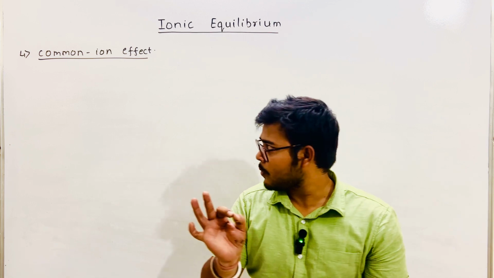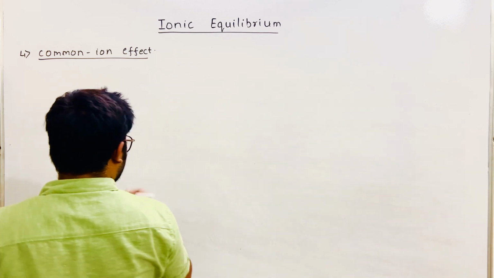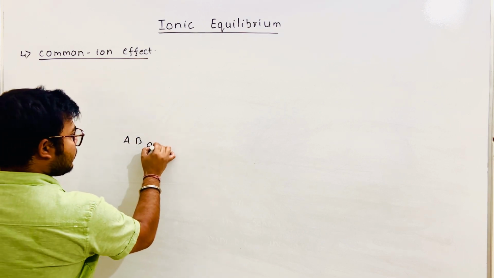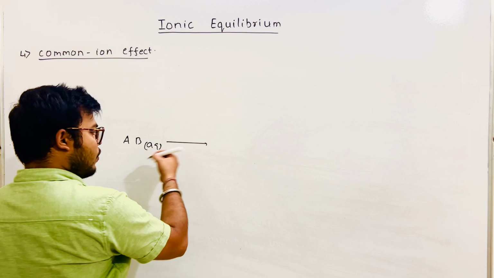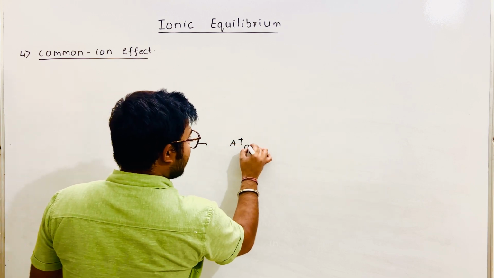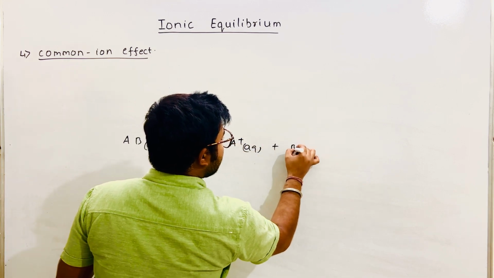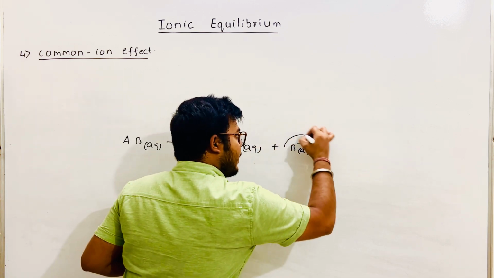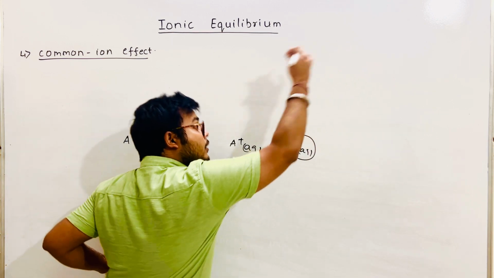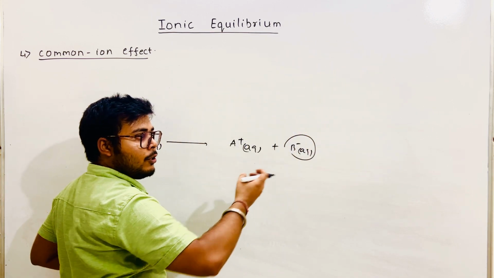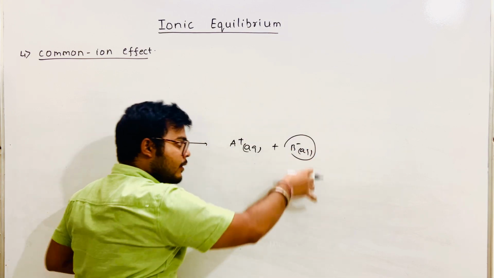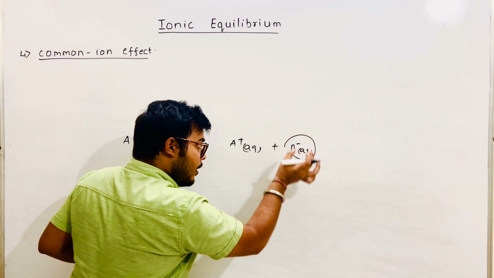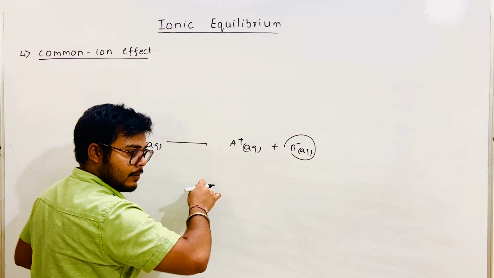Let me first give an example. Let's say you are adding AB, a salt. AB dissolves in water and dissociates into ions A plus and B minus. But let's say you took some B minus ion from another container and added it to the solution. When you add it to the solution, then the extent of reaction decreases.